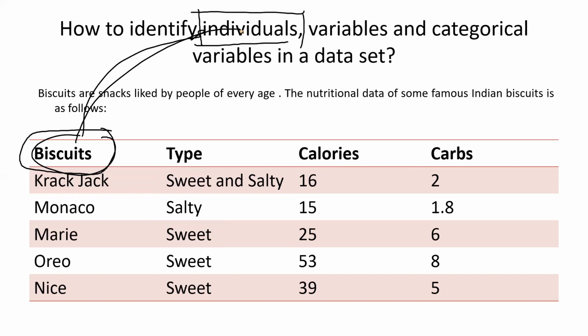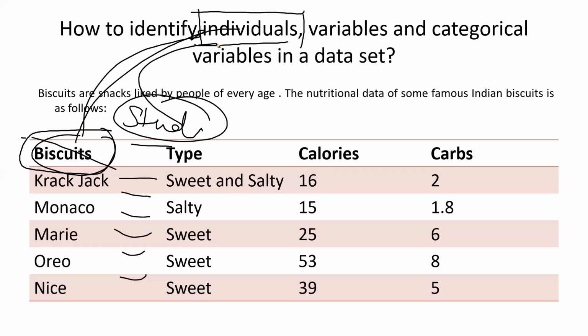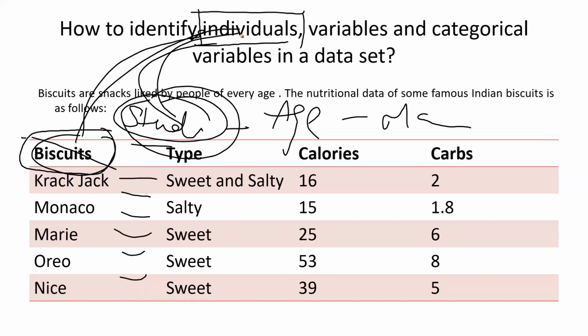For example, let's say in place of biscuits I have students. I have all the student names out here. So now I am talking about my students, right? So my individuals are nothing but students, because I'm talking about that individual: what is his age, what are his marks, and so on. So here students are my individuals, and these are the features of that individual.